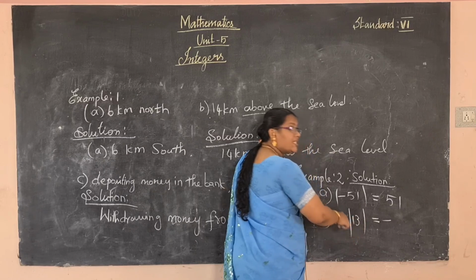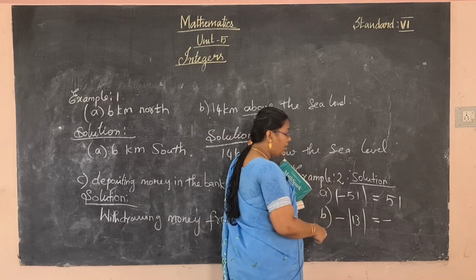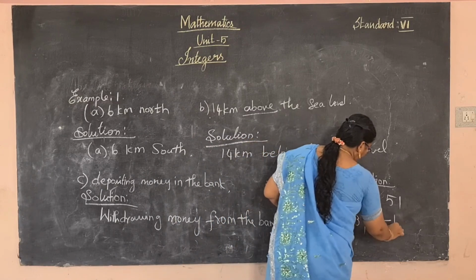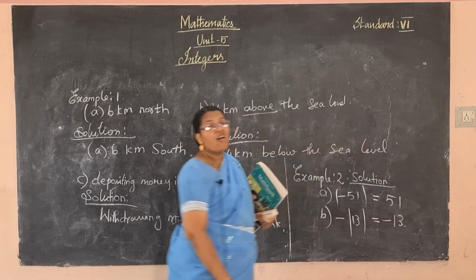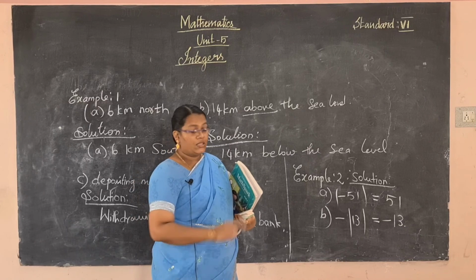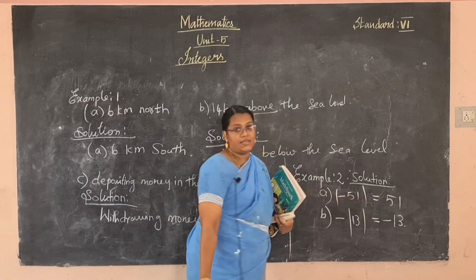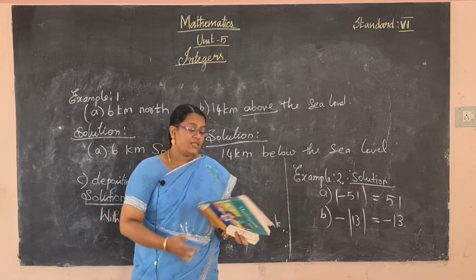The modulus value is positive 13, so the answer is minus 13. That minus is outside the modulus, so you should put it in that place.